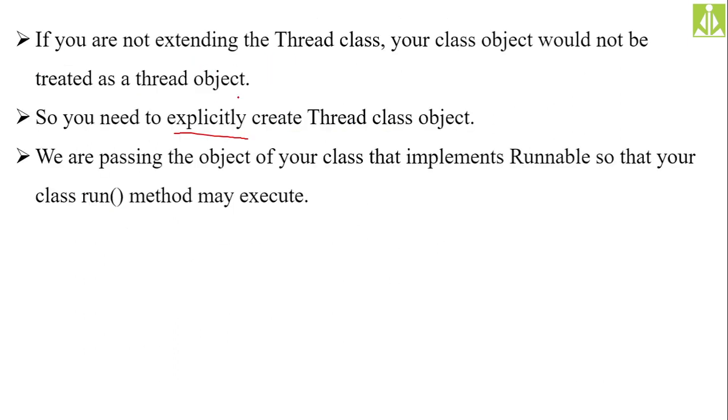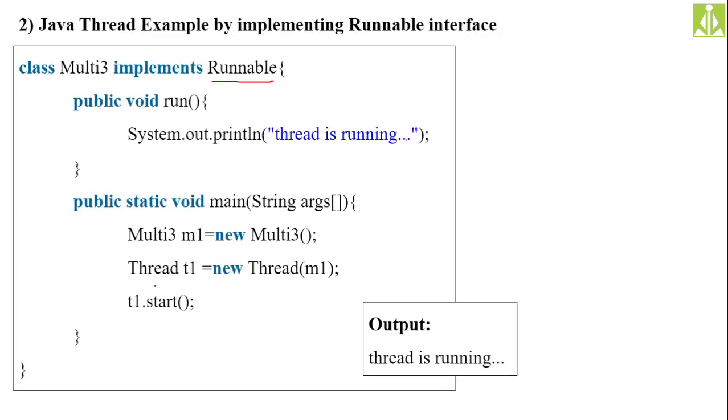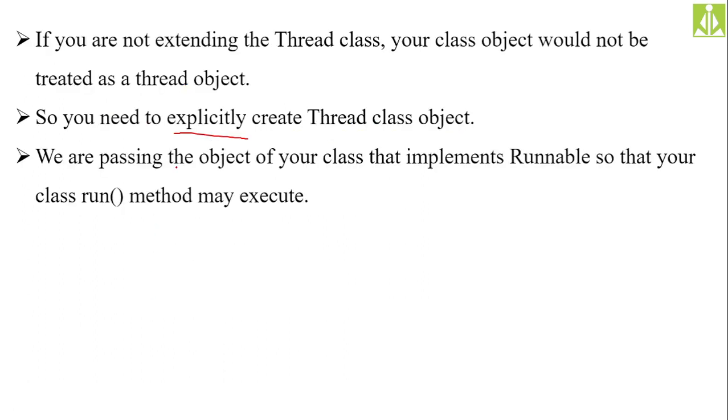Because of that, we are not able to invoke the start method directly using our thread demo object. So how do we achieve that? By passing the object of the implemented class to the thread constructor, you get the capability of executing the start method.